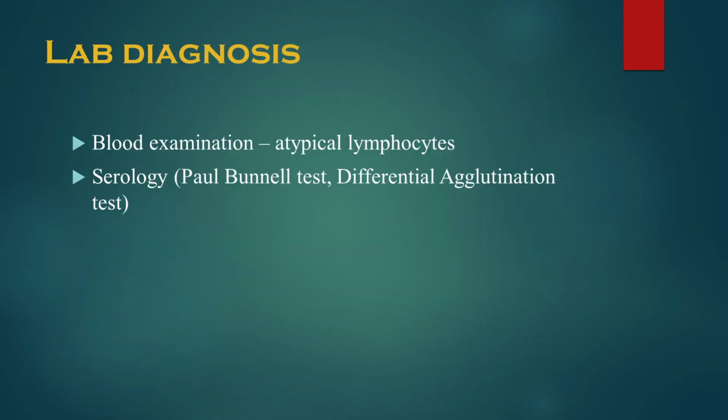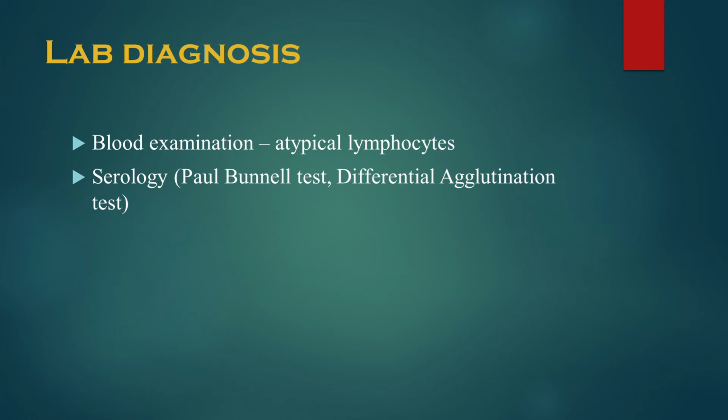Now coming to the lab diagnosis. Through blood examination, we can find out. Initially, we can find leukopenia, but gradually there will be an increase in the total leukocyte count, after which you can see lymphocytosis with greater than 10% atypical lymphocytes. As I said, atypical lymphocytes are large with more cytoplasm.